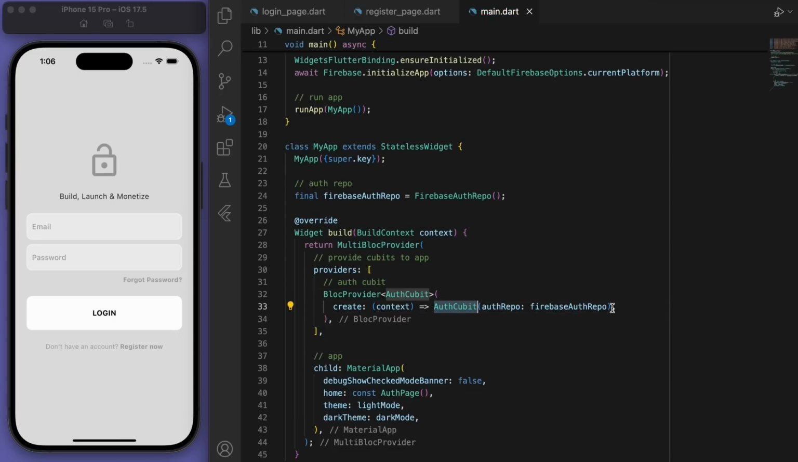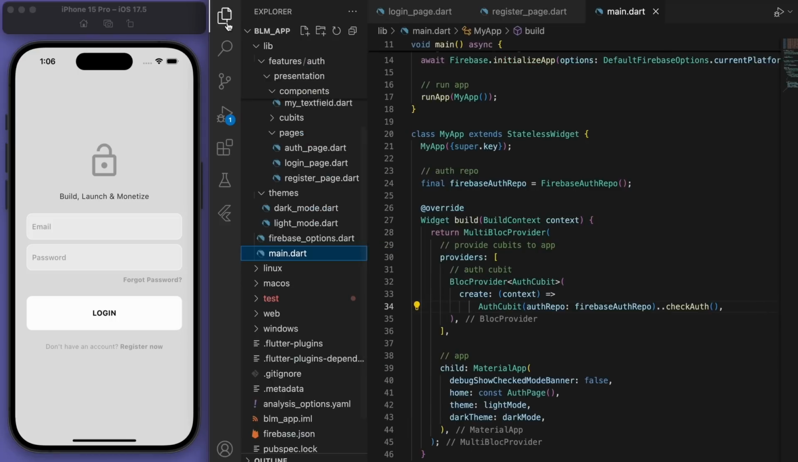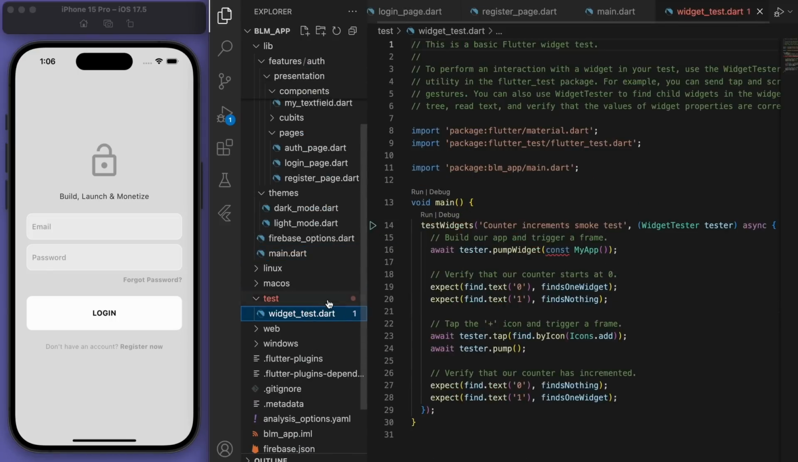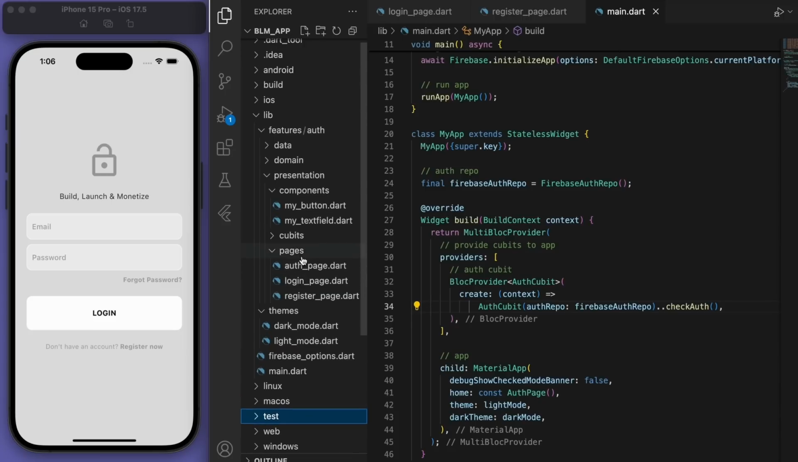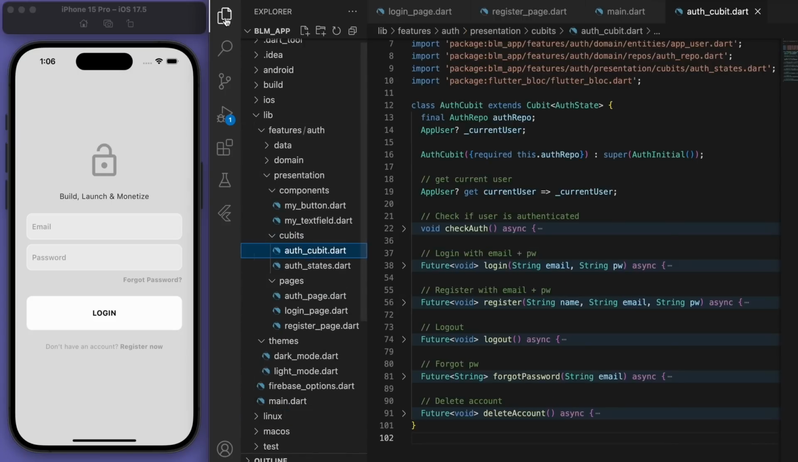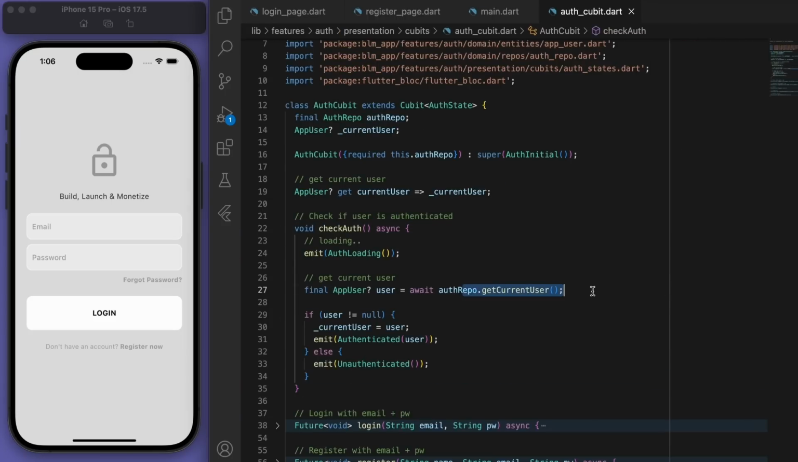And at the end of this, you can also call the check auth method so that we can check if the user's logged in or not at the very beginning. Now it looks like we have some error in the test. Oh, let's get rid of this const tag. It's not that important. And finally, you see in the auth cubit, the check auth will be called at the very beginning. And this will call the auth repository to see if we are authenticated.